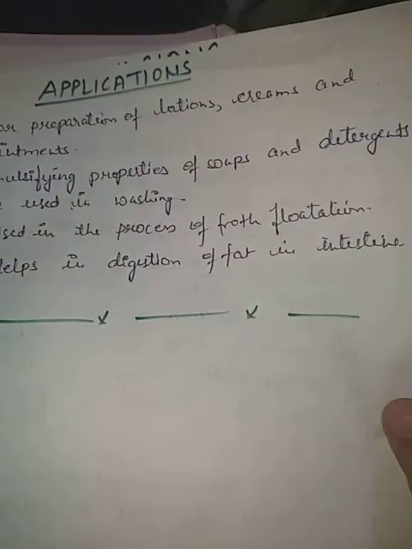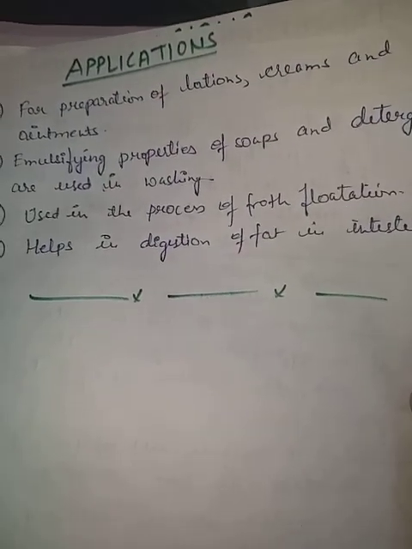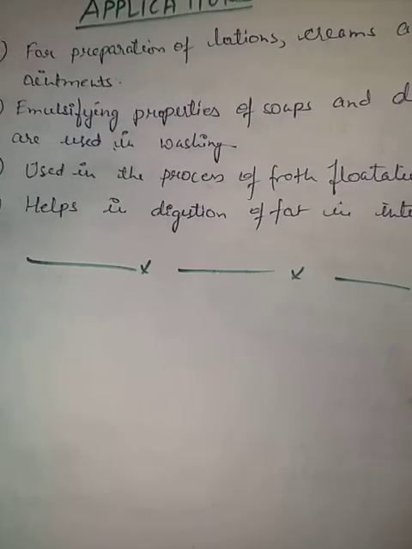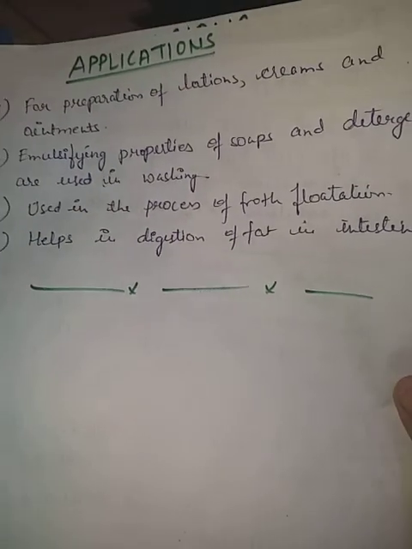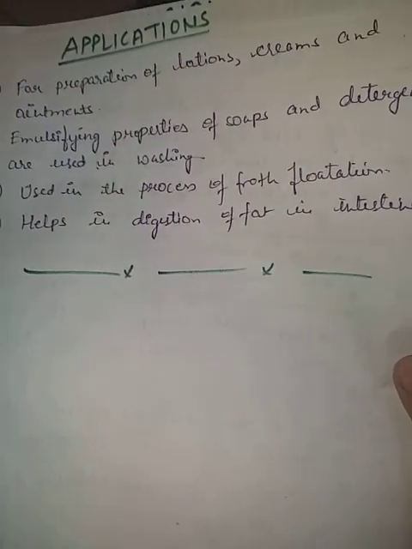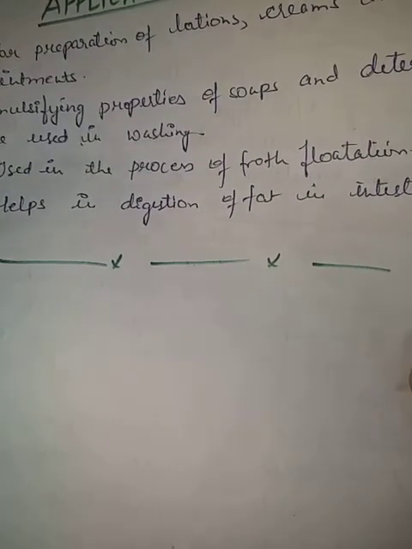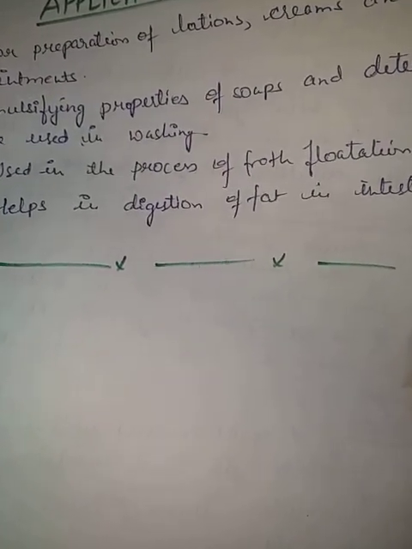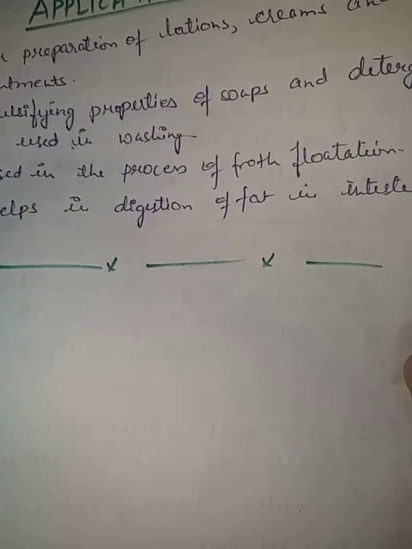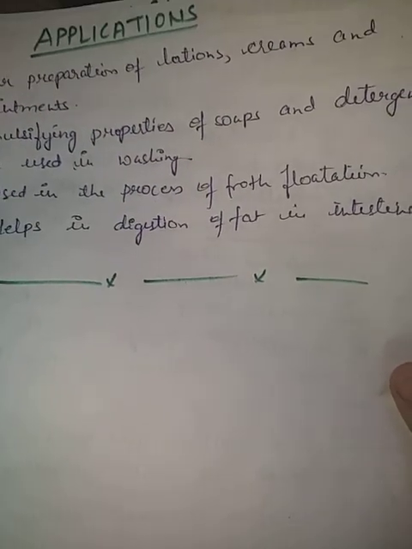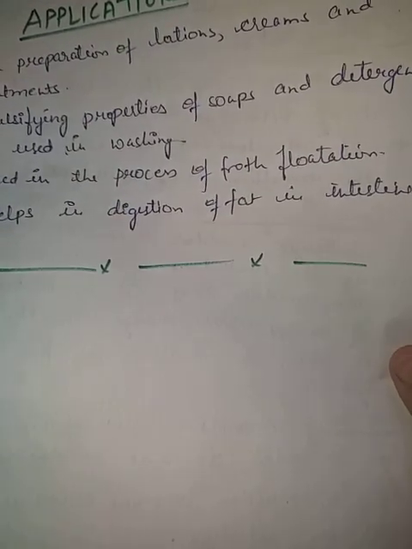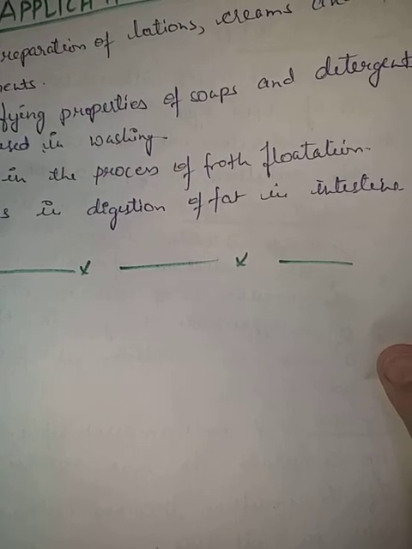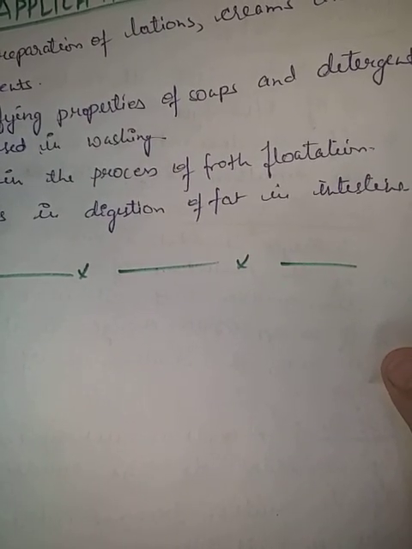And the last one is the application of emulsions. They can be used for making lotions, creams, and ointments. They are also used for the emulsifying properties of soaps and detergents, in washing. They are also used in the process of froth flotation that we will study in the next chapter, where the pulverized ore is mixed with oil emulsions. And it also helps in the digestion of fat in the intestine, where it forms sodium soap, and it makes the digestion of fat easy.